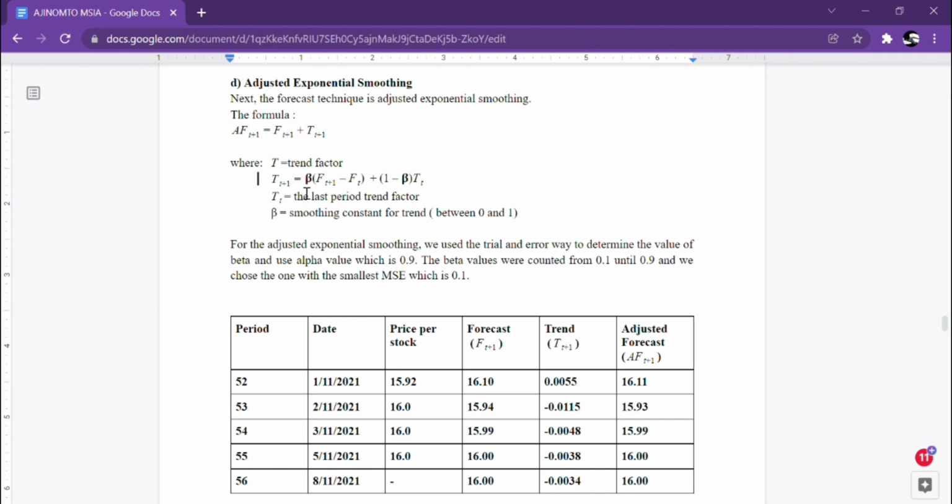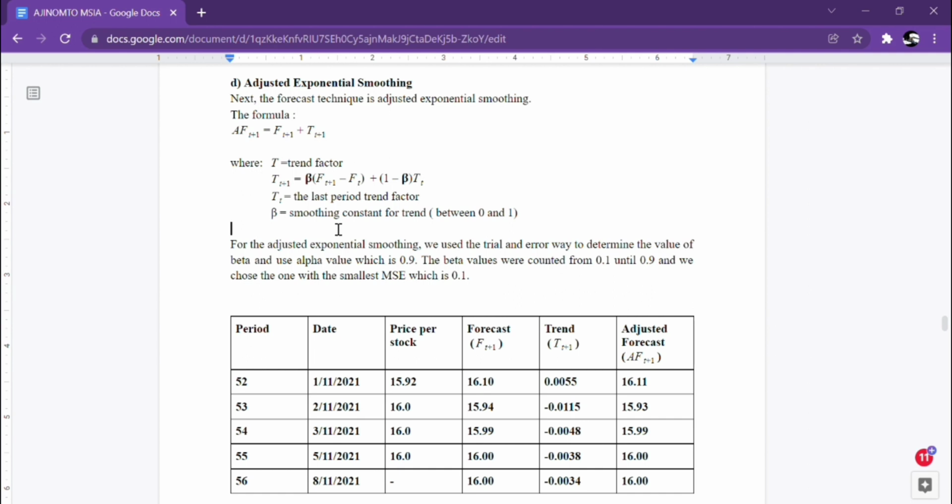To find the trend, we have this formula: T(t+1) equals beta times (F(t+1) minus F(t)) plus (1 minus beta) times T(t). The F(t+1) is the forecast for the period, while F(t) is the forecast for the previous period, and T(t) is the last period trend factor, while beta is the smoothing constant for trend, which has a value between 0 and 1.